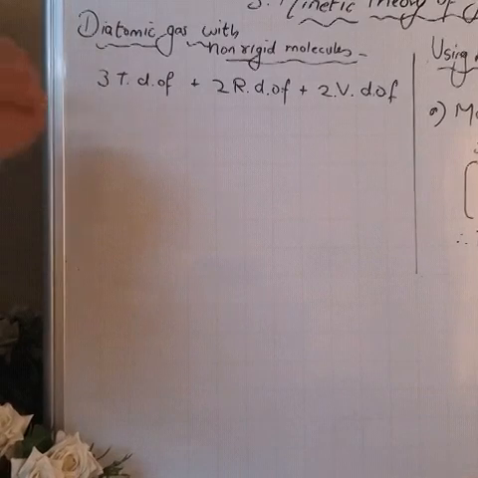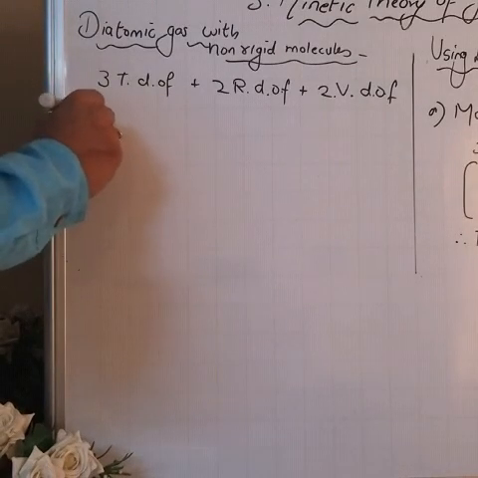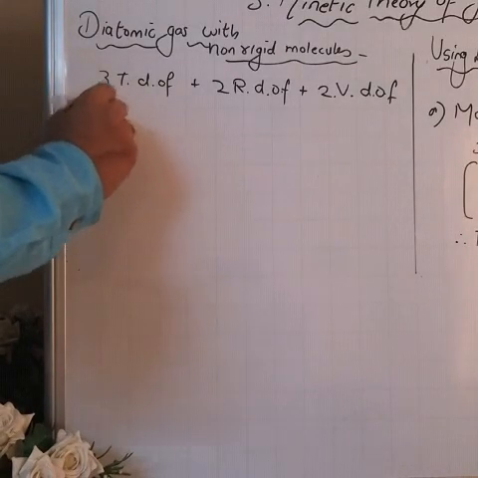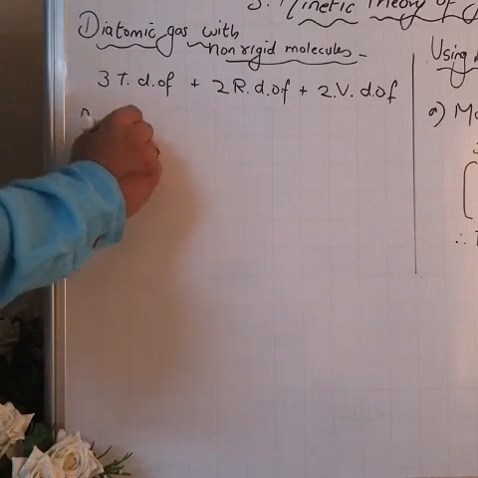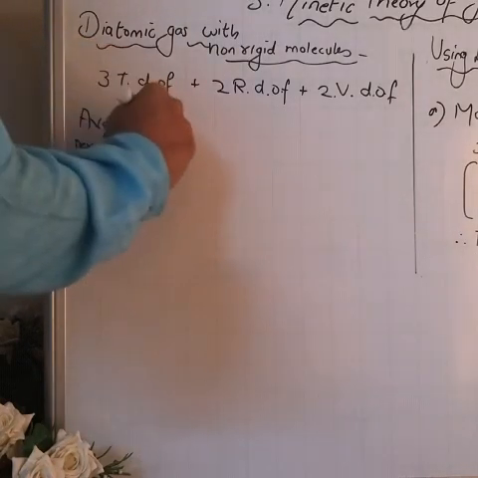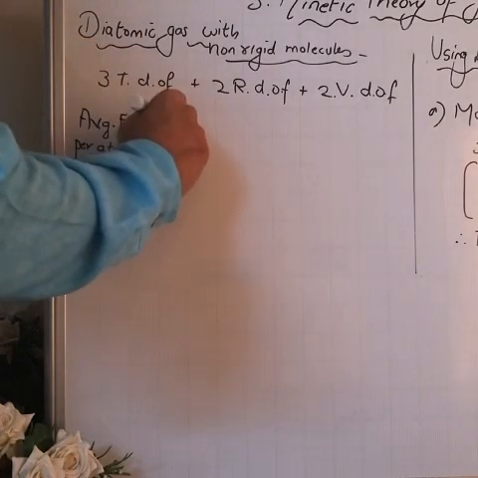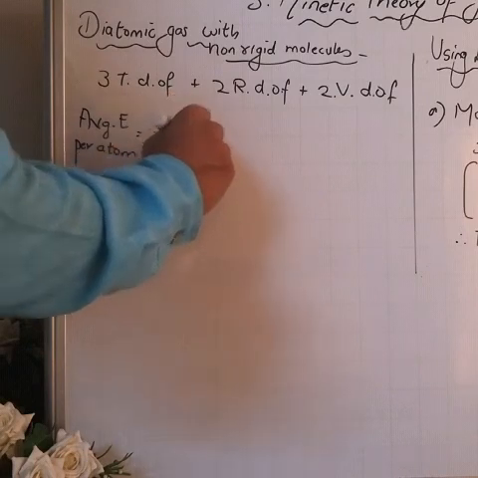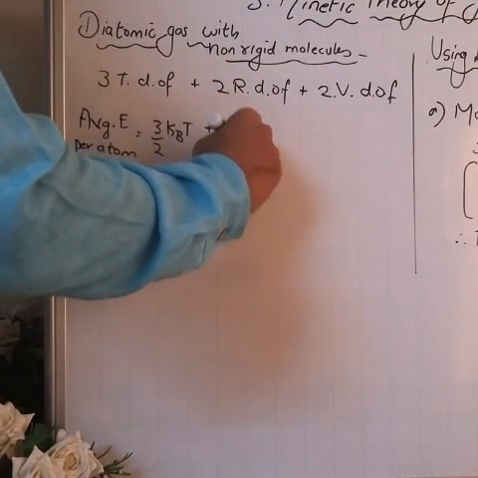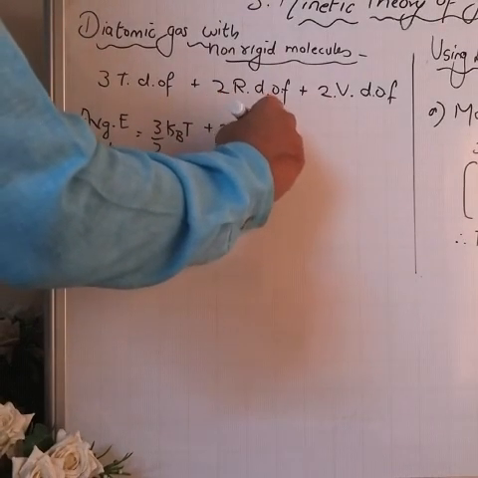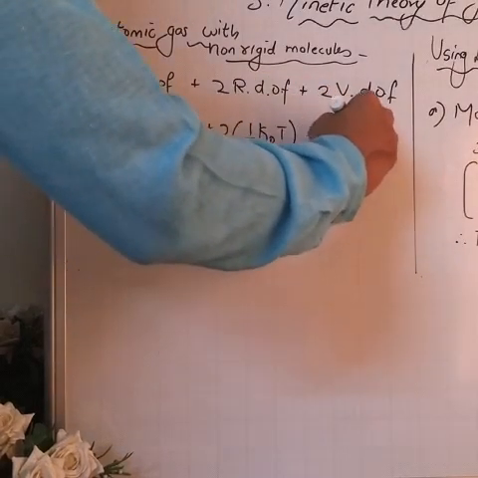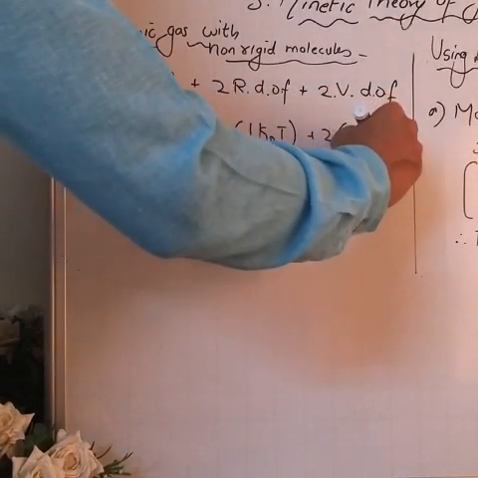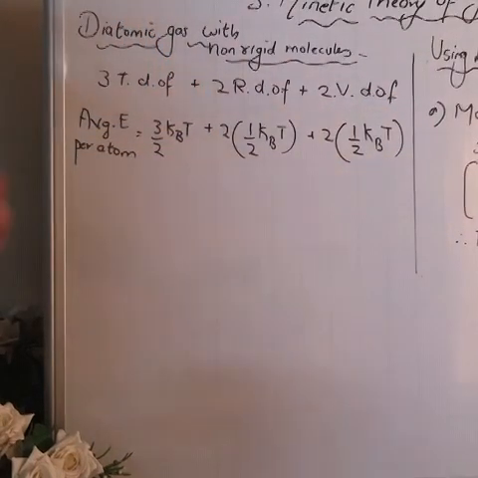Okay, so I can write the average energy per atom as 3 by 2 kB T plus 2 into half kB T plus 2 into half kB T, right?